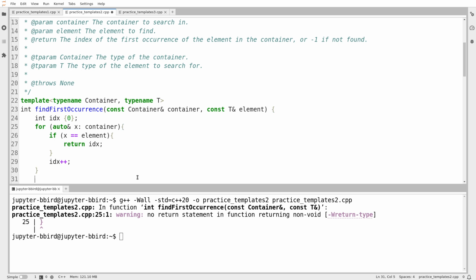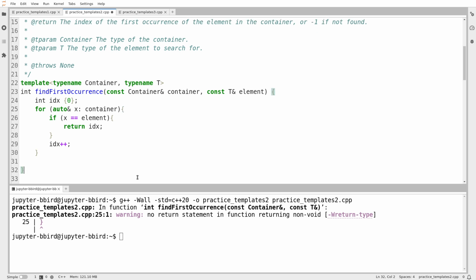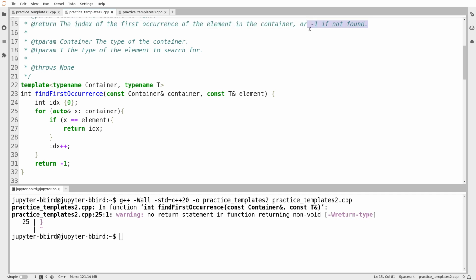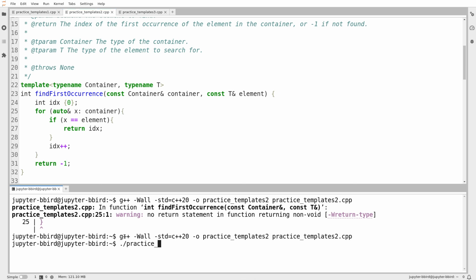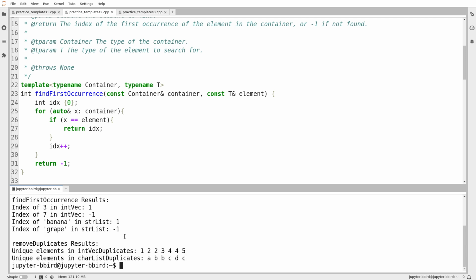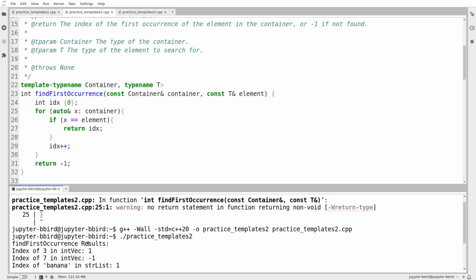And if I get all the way to the end of the loop and I still haven't found what I'm looking for, well, in that case, I guess I return -1. And that's specified specifically as things ought to be specified, as the case, how to handle that situation where the element isn't found. There's find first occurrence. We'll try running this. And then there we go.